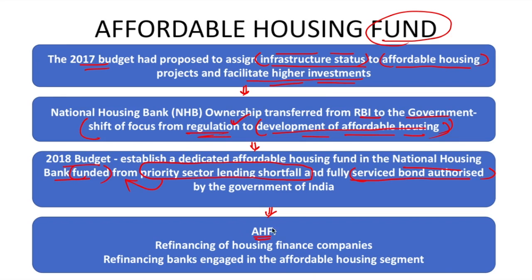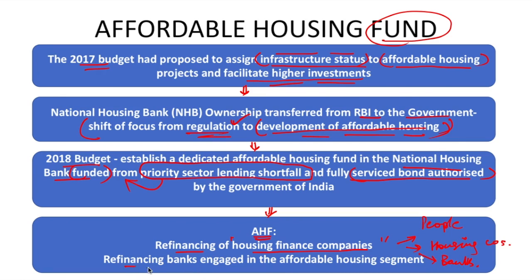Now, this is a big question mark. We have generated funds, or we have got money from the priority sector lending shortfall that the banks have had. How is the affordable housing fund going to use that money? Number one, refinancing of housing finance companies. So it is not going to lend money directly to the people. Instead, it is going to refinance the housing finance companies, which are in turn financiers for people, for housing companies, let's say construction companies, and for banks or other financial institutions also.